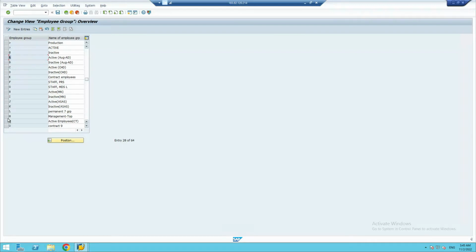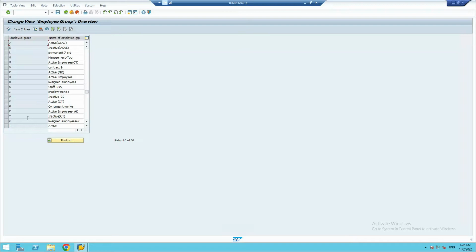That is why you'll have to make sure that whatever employee group you are choosing should not be existing in the system, right? If you want to check, you can't go through them one by one, so better you just click on position and try to find the numbers, right?